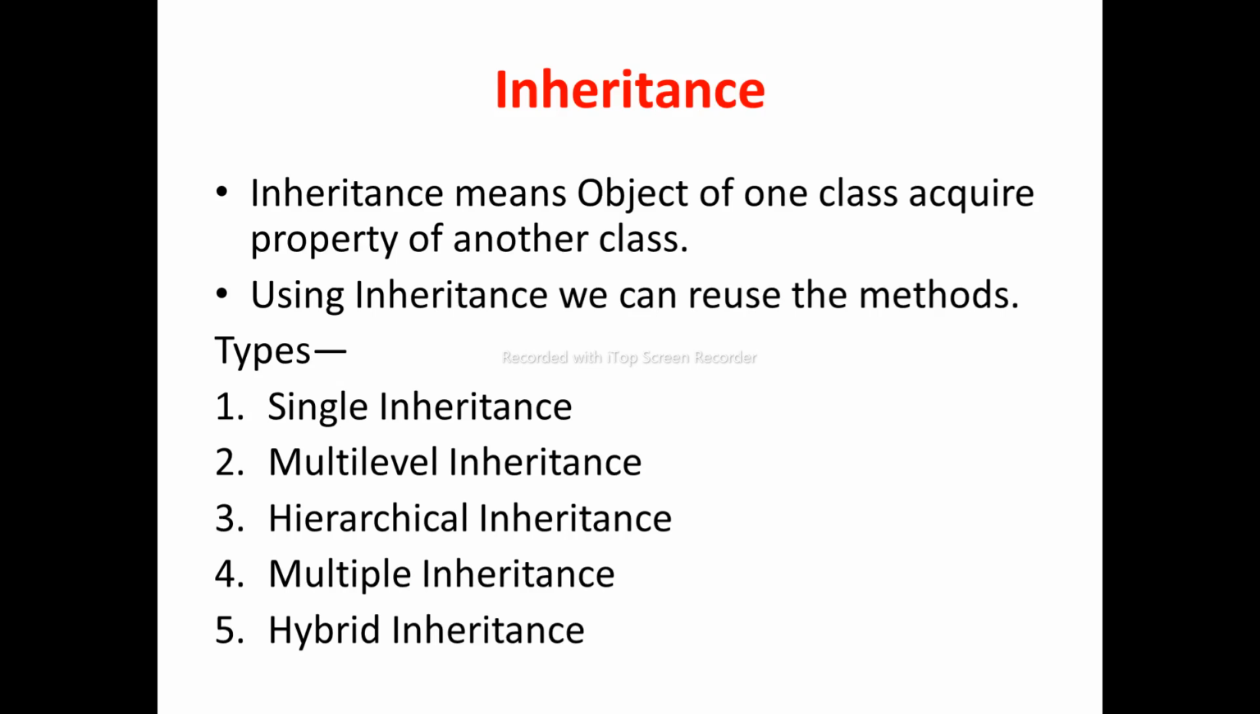Next one is multi-level. Multi-level means it is a chain of inheritance. After that, next is hierarchical inheritance. Hierarchical inheritance means two or more classes inherit a single class. After that, next is multiple inheritance. Multiple inheritance means one class inherits two classes. And the last one is hybrid inheritance.